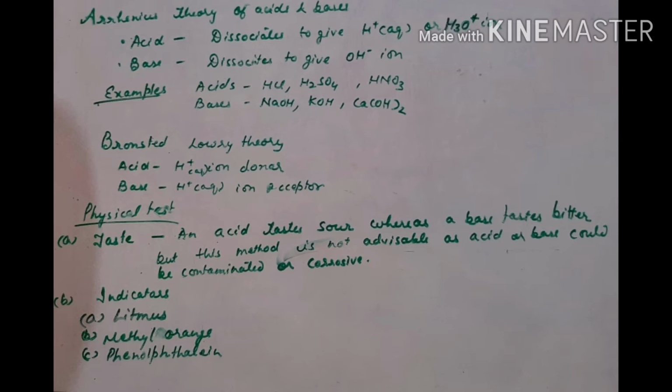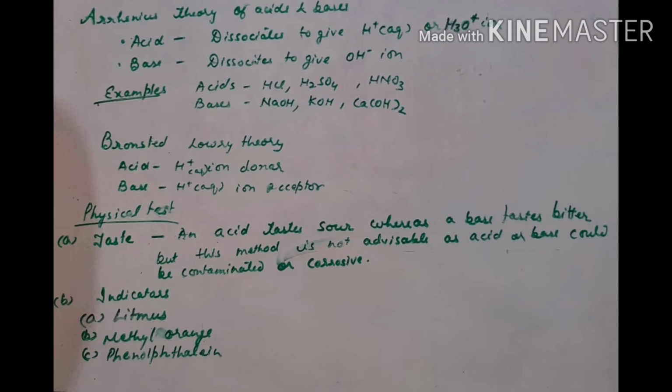Now there is a theory for the description of acids and bases, that is Arrhenius theory. The acids, their property is that they dissociate to give hydrogen ions or hydronium ions. Hydrogen ion is represented as H+ ion, hydronium ion is represented as H3O+ ion.